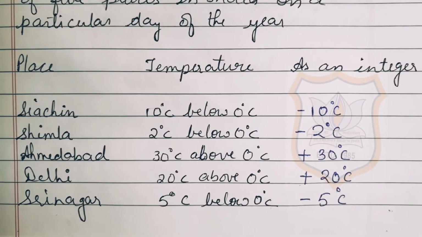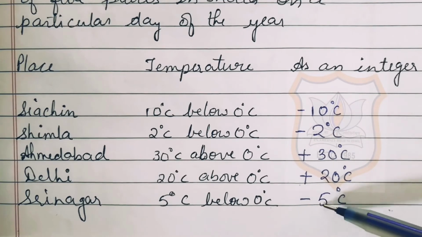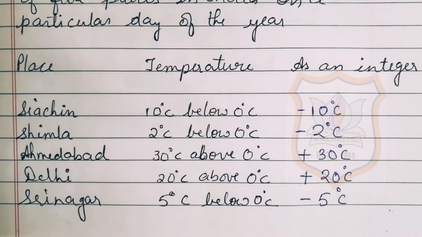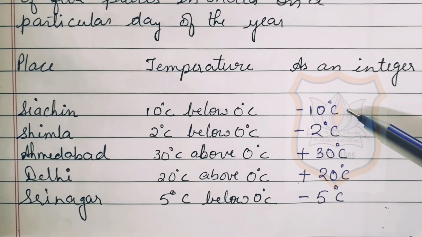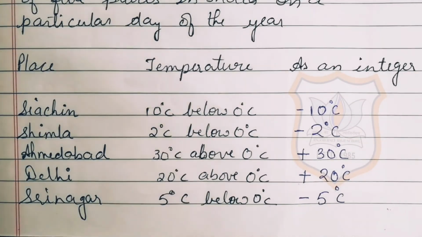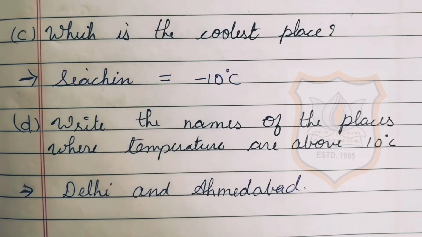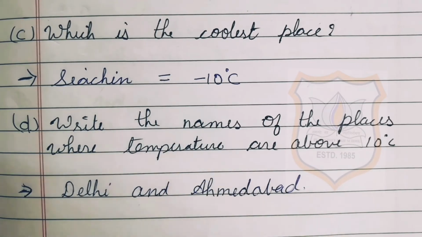Here the greatest number from these, 10, 2 and 5, will be the coolest place. So Siachen, which has minus 10 degrees Celsius of temperature, is the coolest place. So the answer of C part of question number 5 is Siachen, minus 10 degrees Celsius.